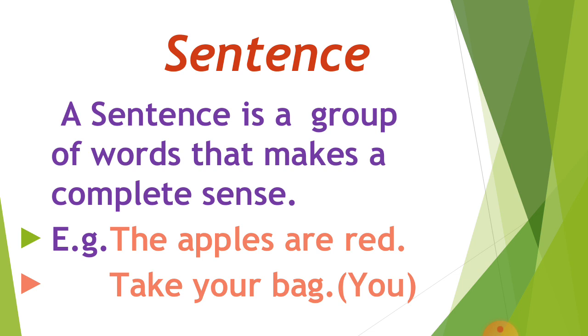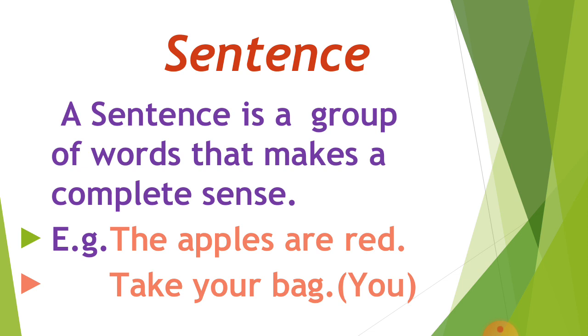A sentence is a group of words that makes a complete sense. It expresses a complete thought or idea and it conveys meaning. This is the first feature of the sentence. The second feature is it must have a subject as well as a verb. But sometimes the subject is not given, but it is understandable or implied.